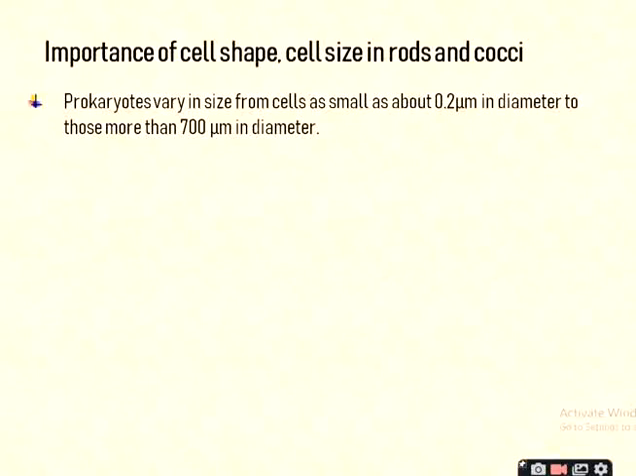Okay, so prokaryotes vary in size from cells as small as about 0.2 micrometer in diameter to those more than 700 micrometer in diameter. That means generally these organisms are measured from 0.2 micrometer, the smallest one, to 700 micrometer, which is the biggest one.